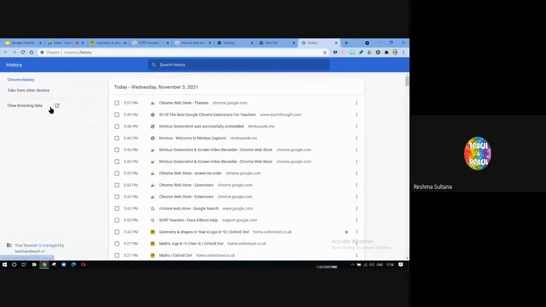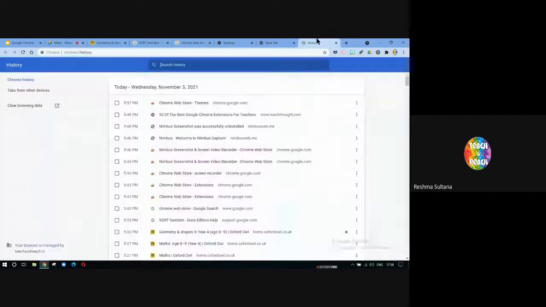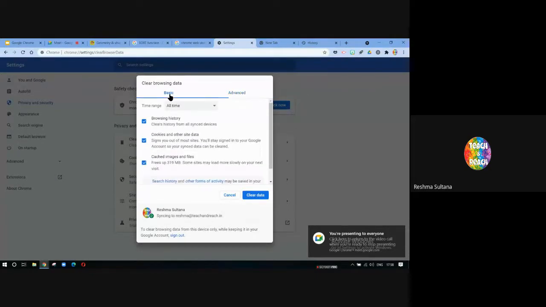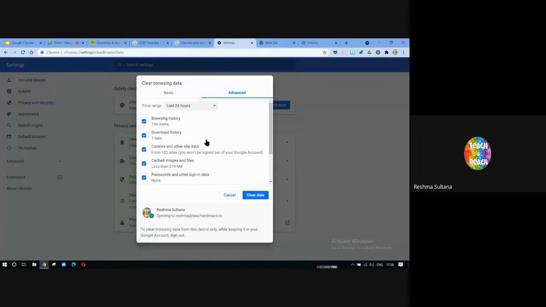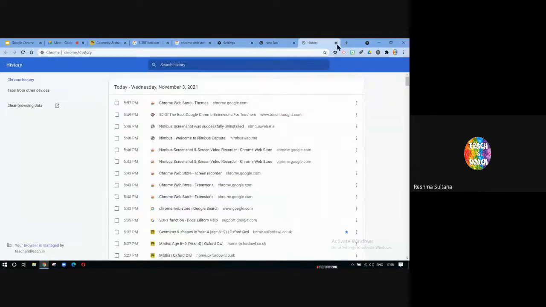You can manage your history from here. That is, you can click on clear browsing history and you will be able to manage all of these. So you have basic and advanced. However you want to delete it, you can do so. That's about history. The next thing is downloads.